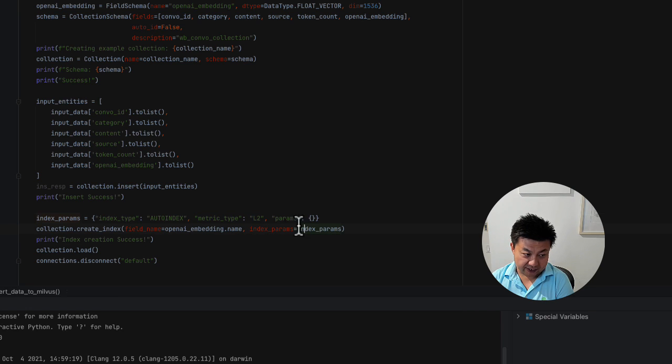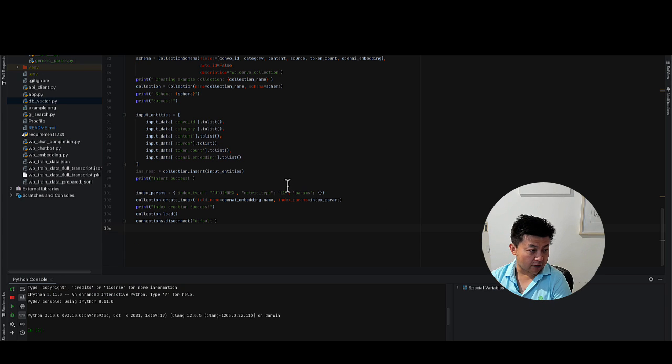The second is IP, which stands for inner product, which in our case is a dot product. These metrics are used to calculate the distance between the input vectors and the vectors that are already stored in the database, and we explained it in previous videos. For our scenario, it doesn't really matter which one we use.